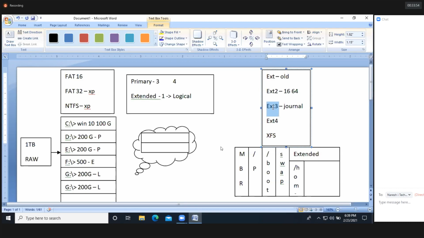Coming to ext4, by default we have ext4 from RHEL 6.0 onwards. It has the journal feature. While changing the file system from ext2 to ext3, we are going to lose our data. But if you convert ext3 to ext4, we can take a backup and we are not going to lose the data. So the ext4 file system is the default in RHEL 6.0.